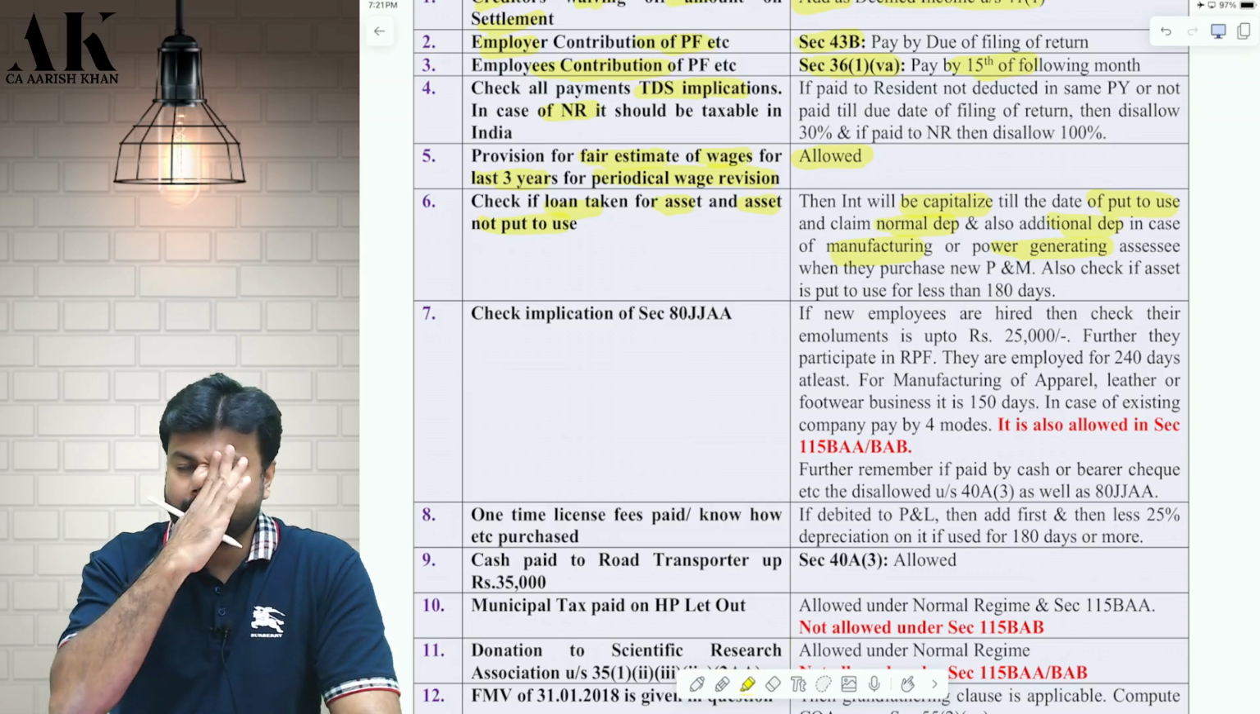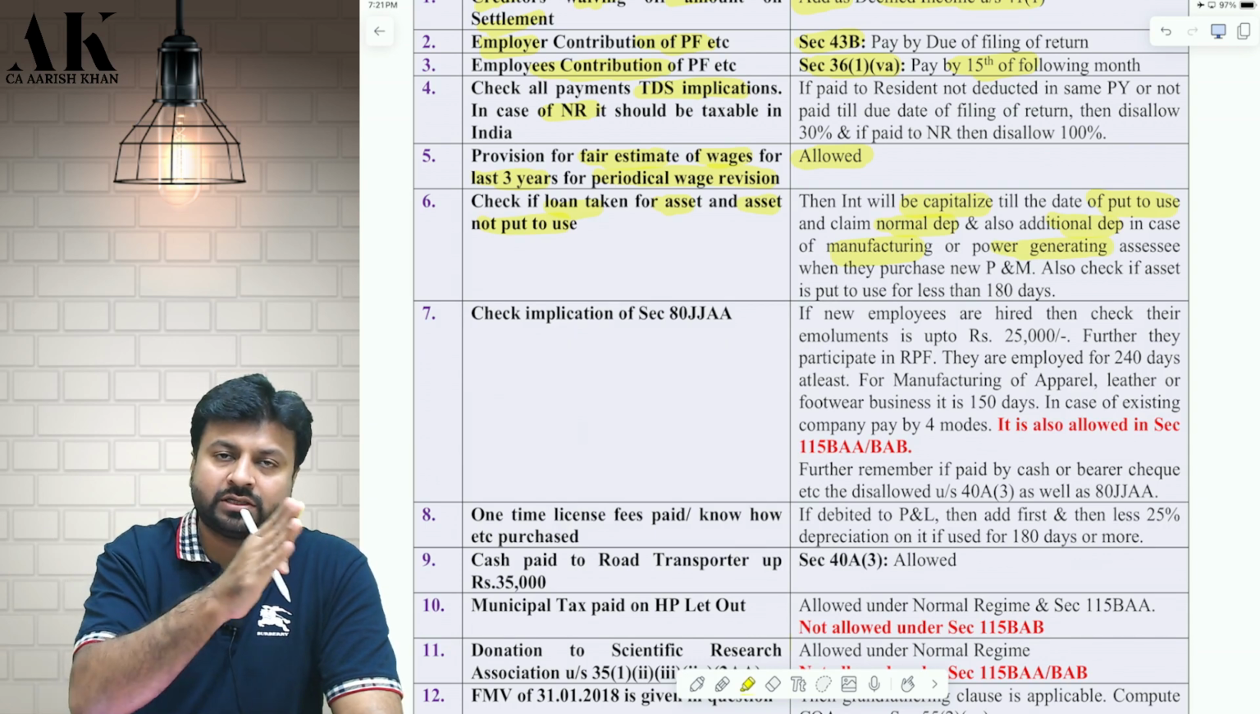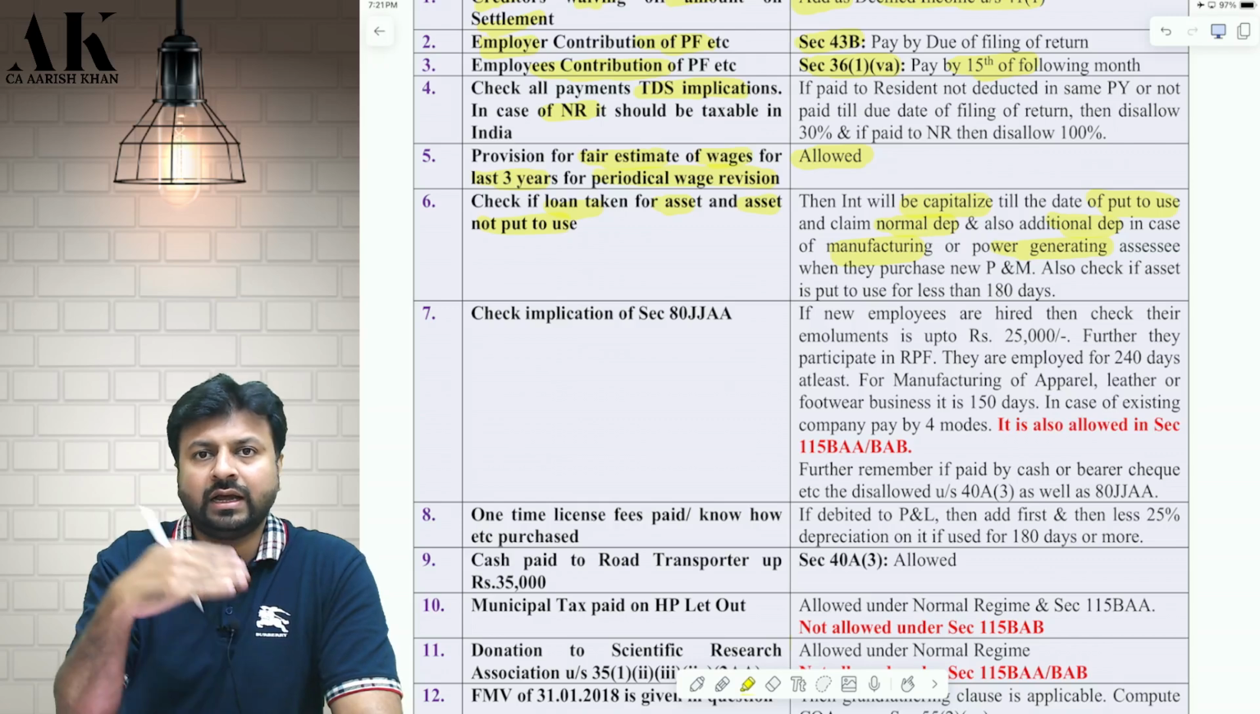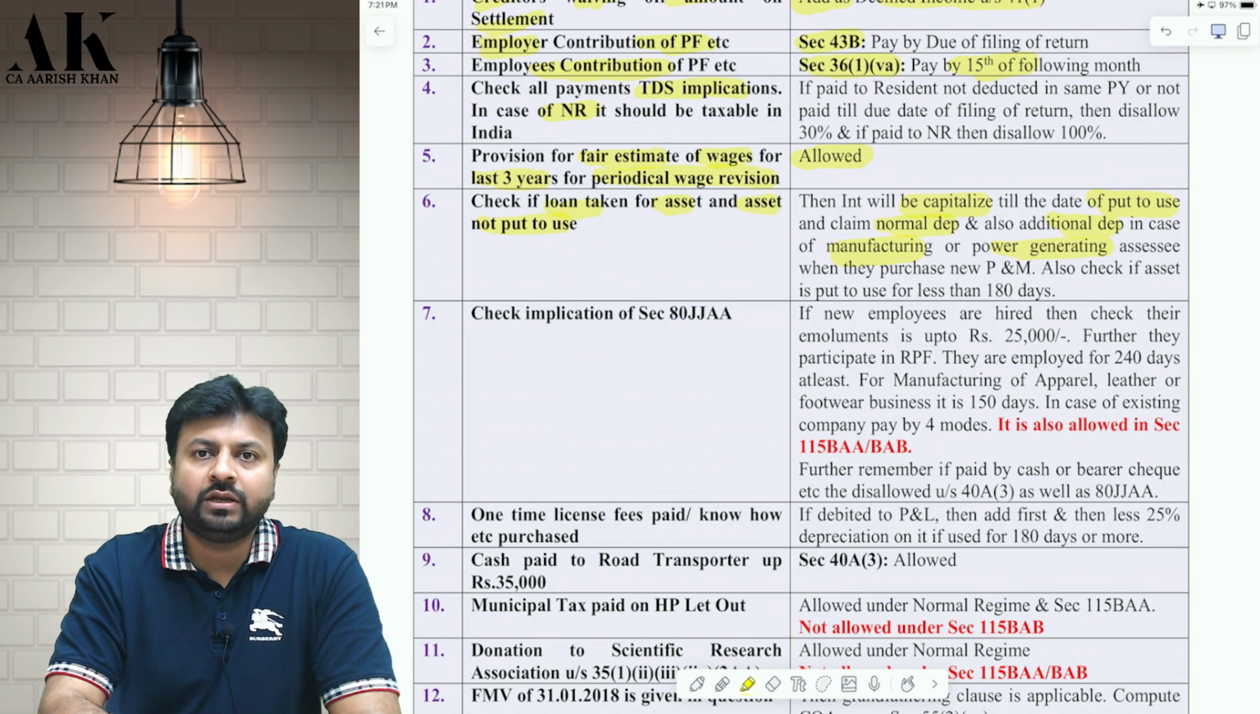So, once the asset is put to use, you can take what? The depreciation up to the date of use, and after the date of use, you can claim that expense as a revenue expenditure, and you can claim deduction under 36(1)(iii). Say for example, the asset was purchased on 1st of April.